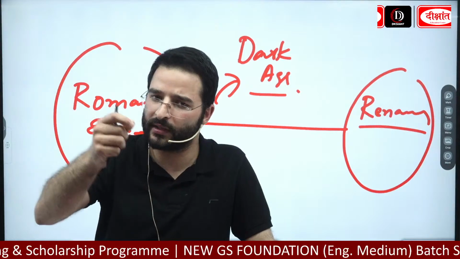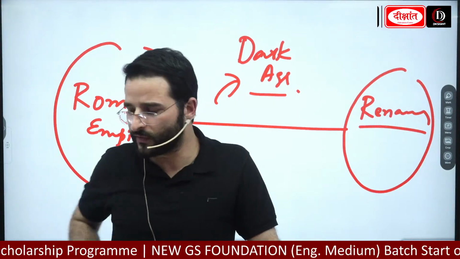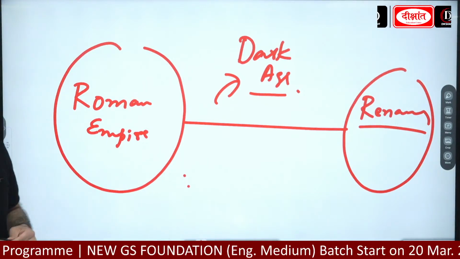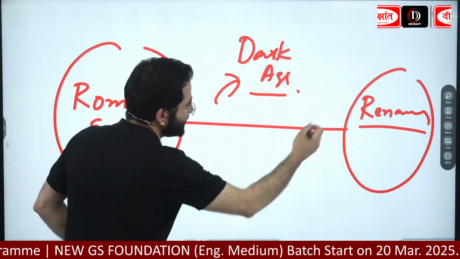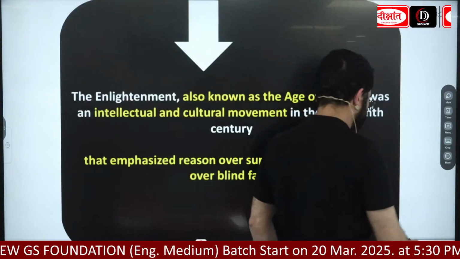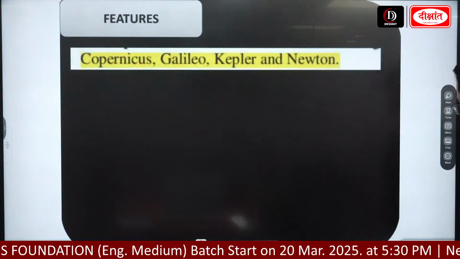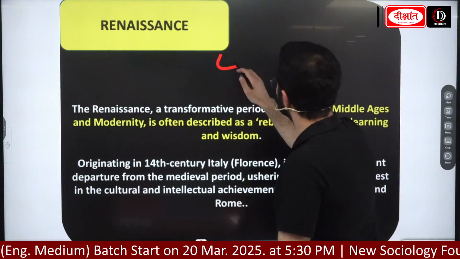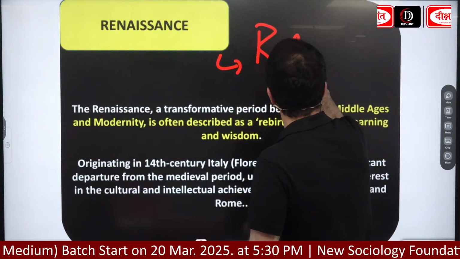We will understand it point by point, calmly. Write down the first point. Renaissance is a French word meaning rebirth.